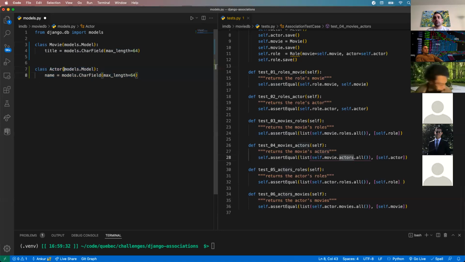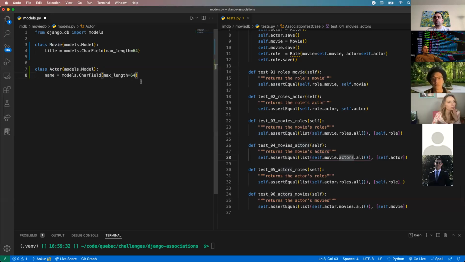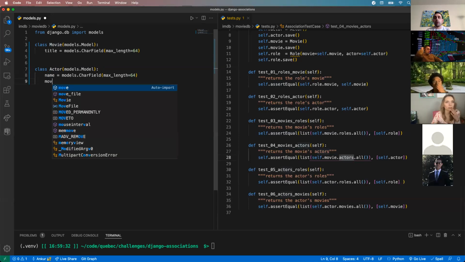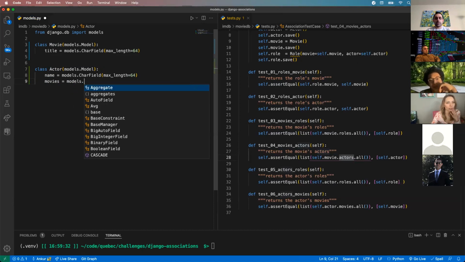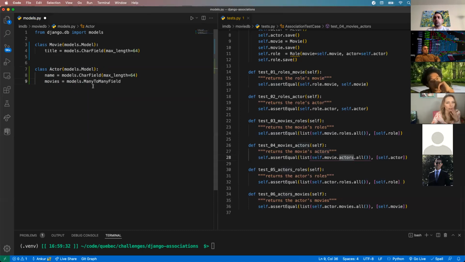In this case, since I have my actor model created after my movie model, I'm going to put it in my actor model. So the order of these classes kind of matters. I'm going to create a new field, call it movies, plural, because again, one actor can be in multiple movies. I'm going to set that equal to models.ManyToManyField. And the question is, well, what?